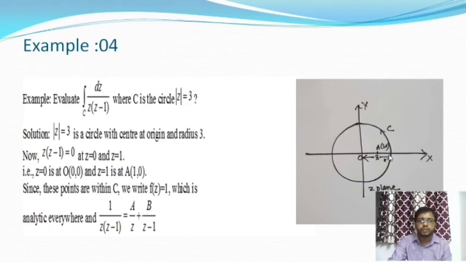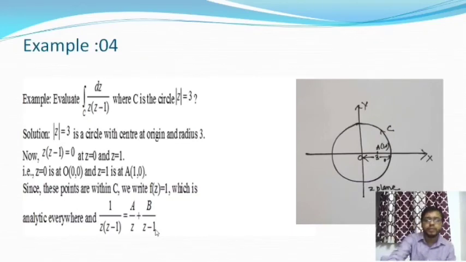Okay, now z(z − 1) = 0, and from this we get z = 0 and z = 1. So these two points lie inside the circle. Now let f(z) = 1 by z(z − 1), which can be decomposed into two parts: the first part is a by z and the second part is b by (z − 1).